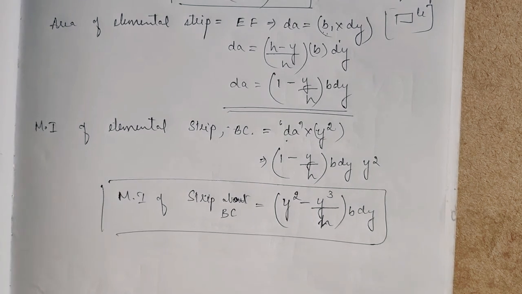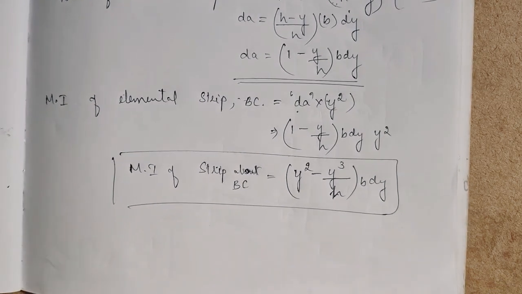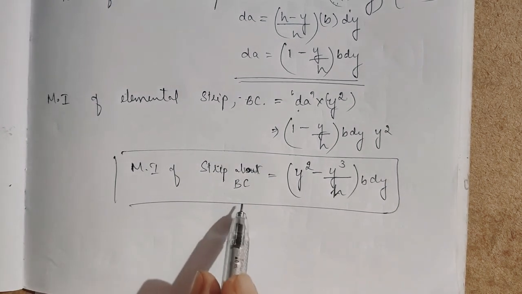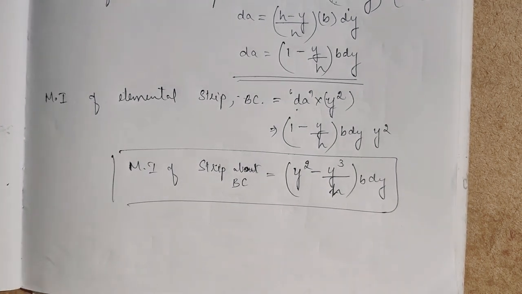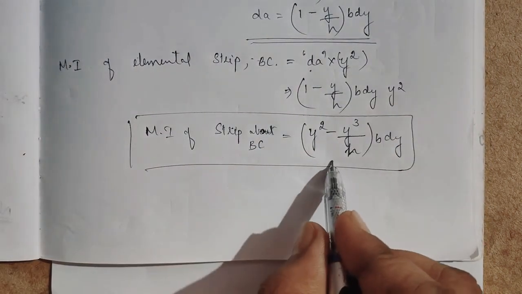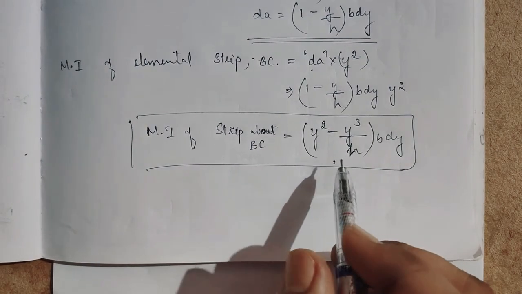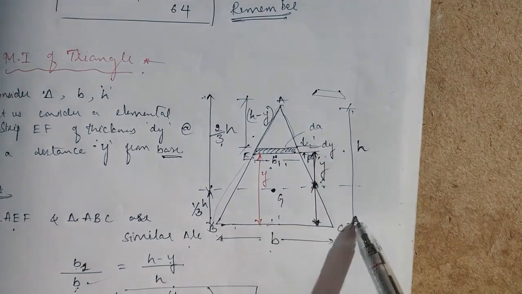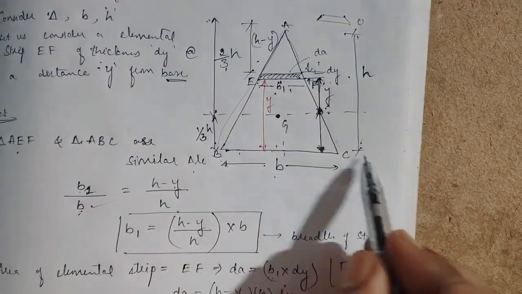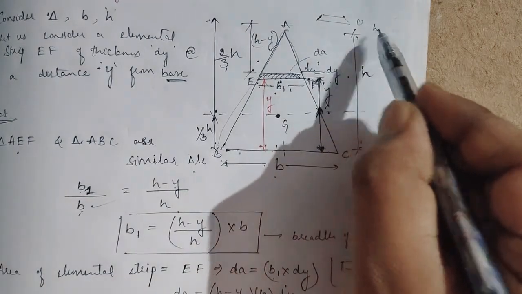So now what do I have to do? I have to find the moment of inertia of the triangle fully. I have to integrate it. So I'll take the next page, copy the same and integrate it. Here the limits of h are from the base, 0 to h height.